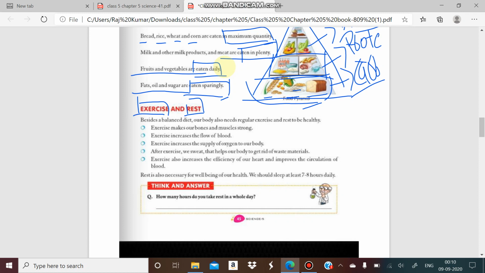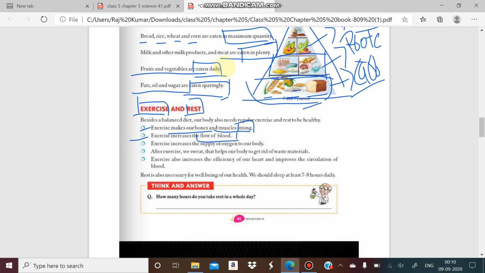So you have to remember exercise and rest are also required, because exercise makes our bones and muscles strong. If we do exercise, our muscles and our bones will become strong. Exercise also increases the flow of blood.